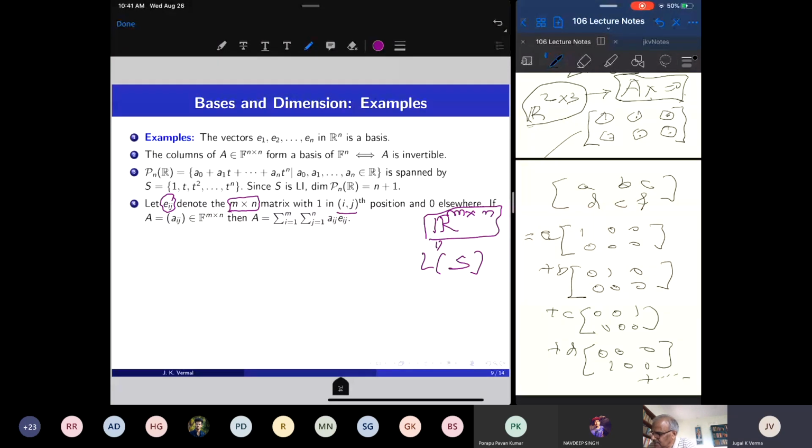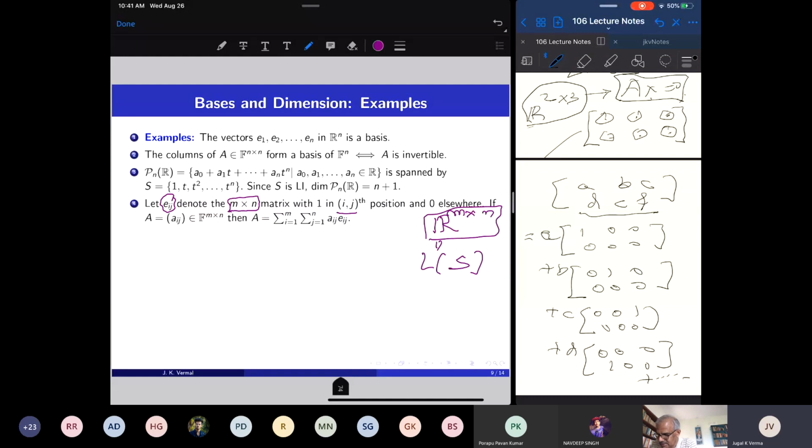So this 2 by 3 matrix is a linear combination of these 6 matrices, where each matrix is obtained by having 1 as one entry and the other entries 0. I can do the same thing for the space of m by n real matrices. Eij denotes the m by n matrix where 1 is in the ijth position and 0 elsewhere.